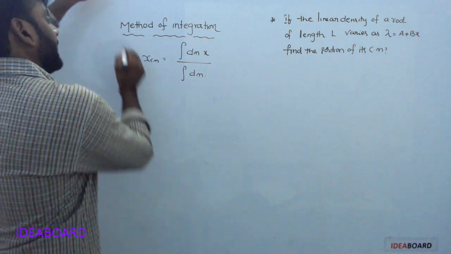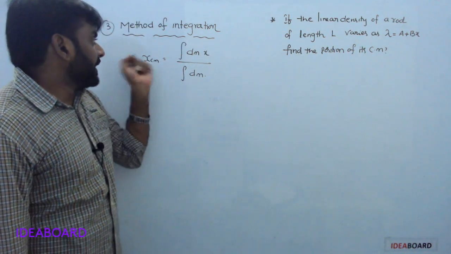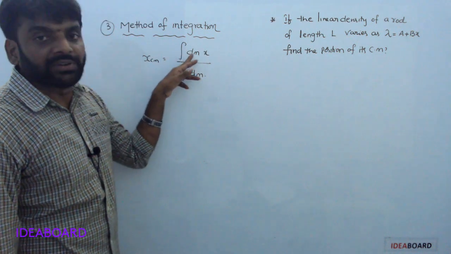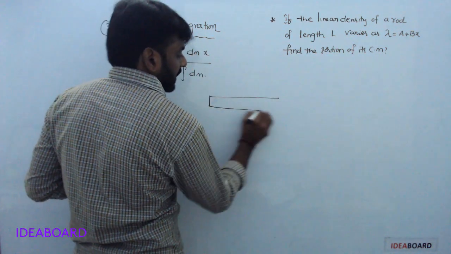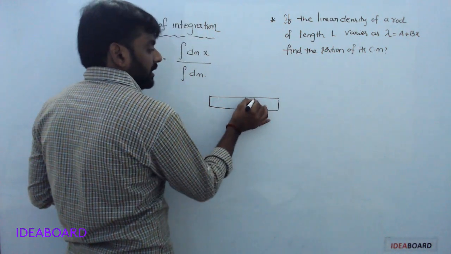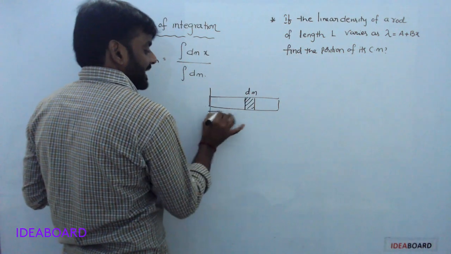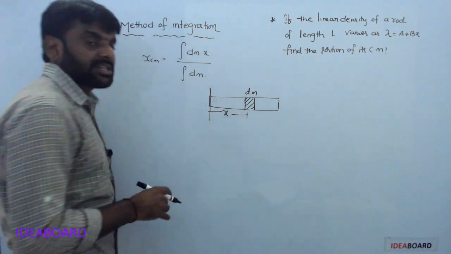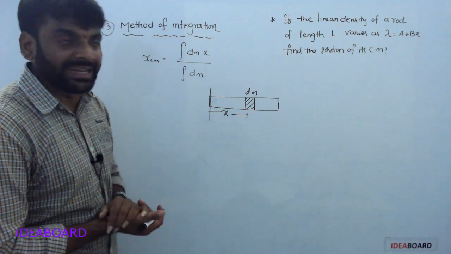The third one is the method of integration. In this case, the important formula is integral of dm into x divided by integral of dm. Consider, for example, a rod. Consider a small element of mass at distance x.